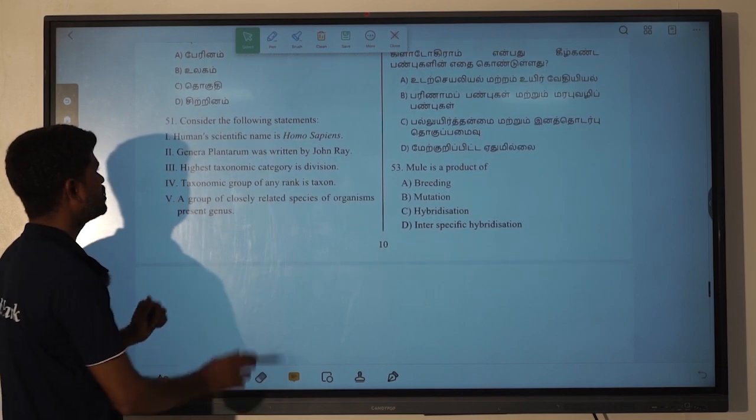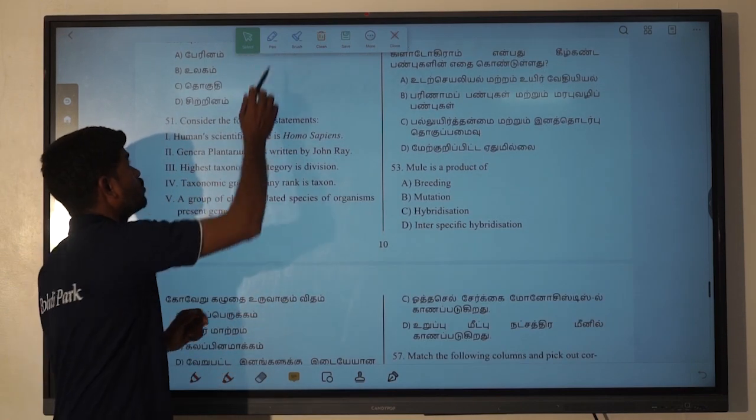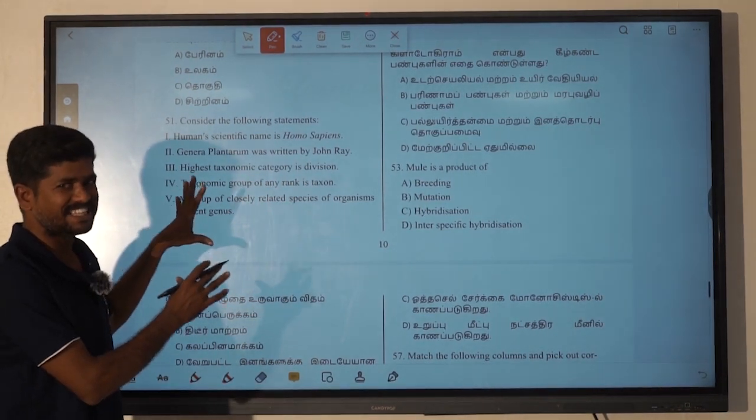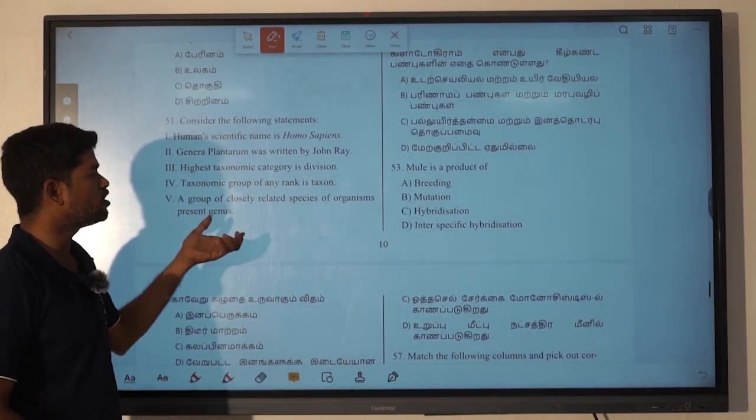Question 51: consider the following statements. Nowadays in NEET examinations the questions are asked like this. Numerous times the question is given like this.